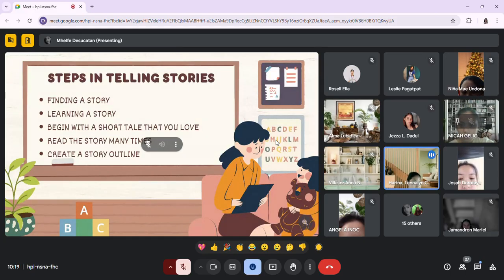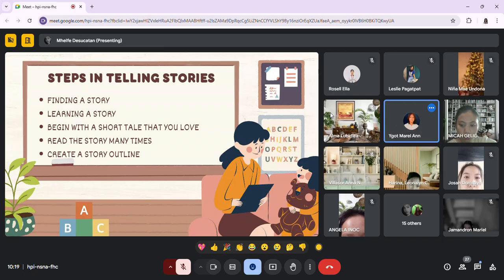Okay, so can I have Marel Igot to provide an example of a main part of a story? Like what, plot again? Main part of the story. The main point? Main part of a story. Main point, example like the plot.